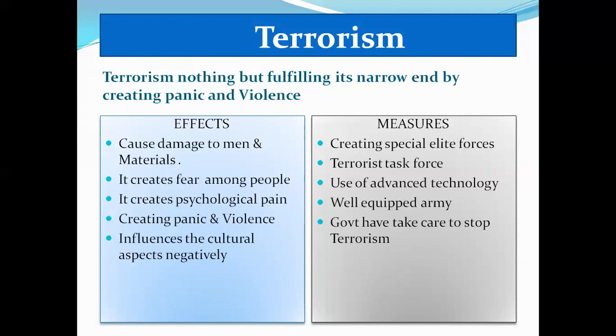The majority of the terrorism activities are done in Arab countries like Iran, Iraq, Kuwait, Saudi Arabia. What are the methods terrorists follow? For example, hijacking aeroplanes, kidnapping VIP persons like the president and prime minister of particular countries.